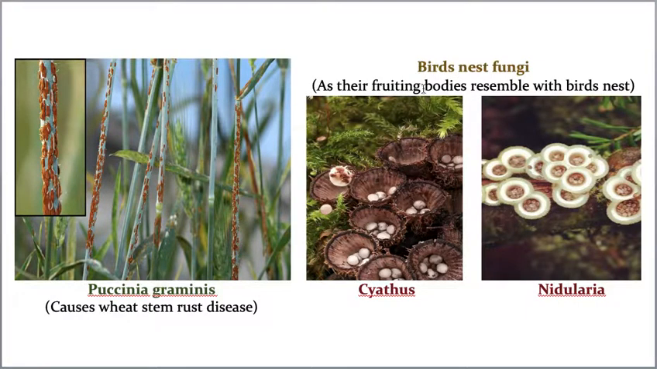The next one is bird nest fungi. Why? Their fruiting body resembles a bird nest. See, it is looking like a bird nest only. So the best examples are Cyathus and also Nidularia. They look like a bird nest. That's why they are called bird nest fungi. With this, I completed Basidiomycetes.